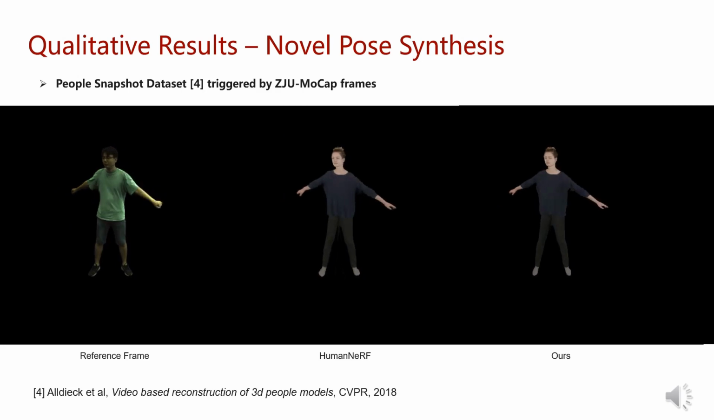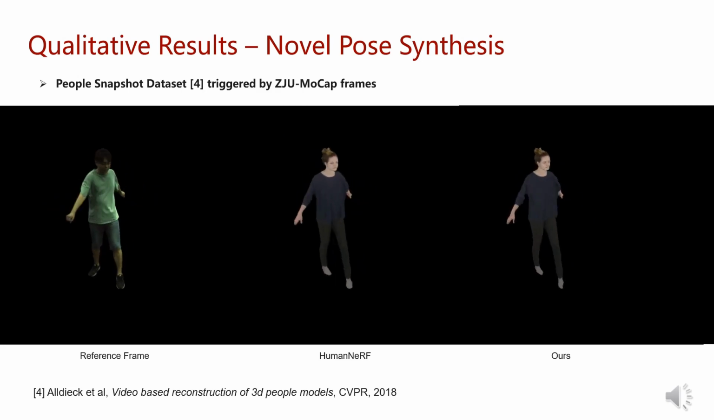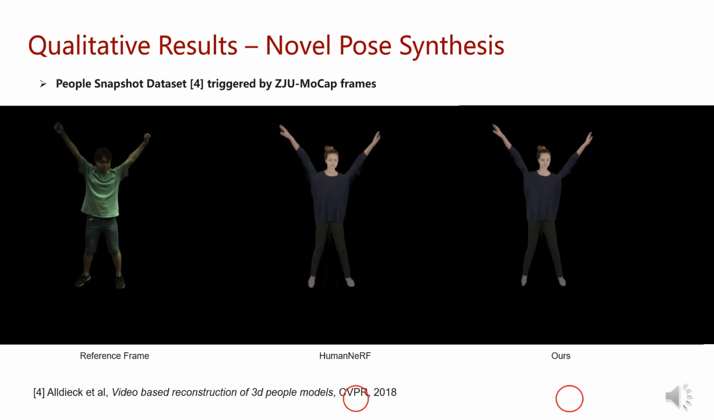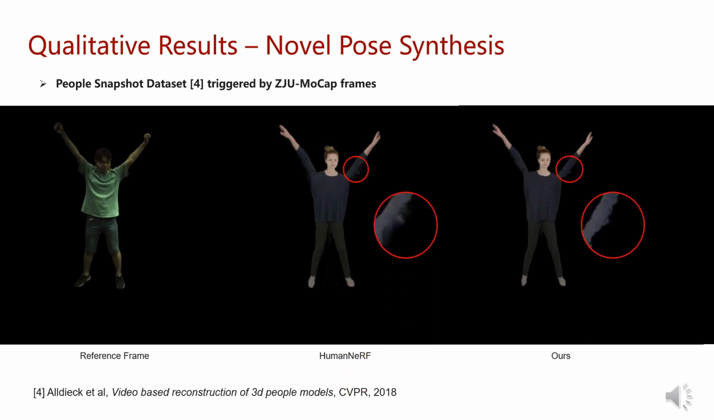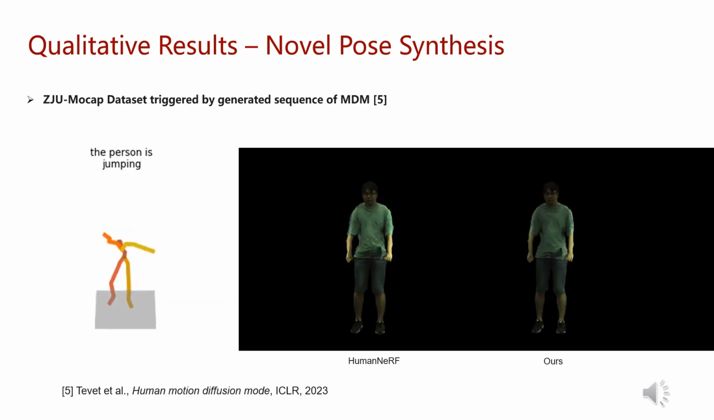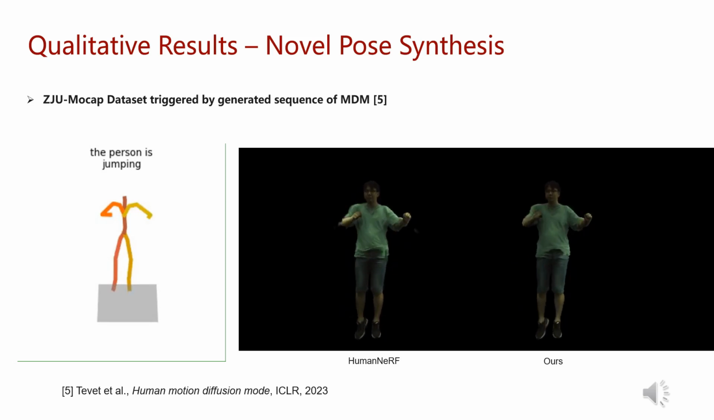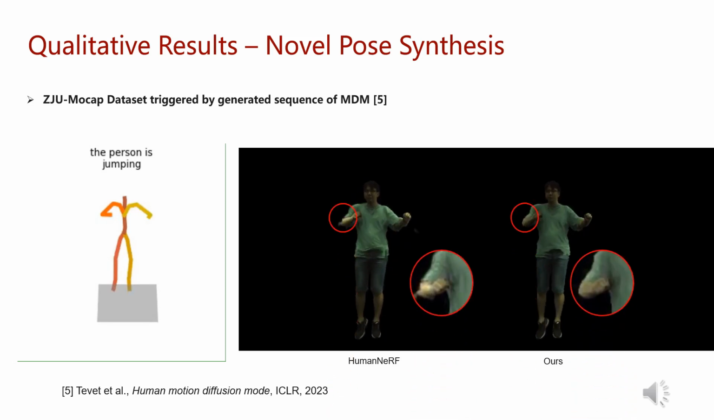We also evaluate the novel pose scenario on the People Snapshot dataset. The reconstructed human avatar is triggered by the reference frames, where our approach provides fewer artifacts compared with HumanNeRF. We use MDM to generate a novel pose sequence with the text instruction, "The person is jumping." Triggered by that, our approach provides sharper texture and fewer geometric artifacts compared to HumanNeRF.